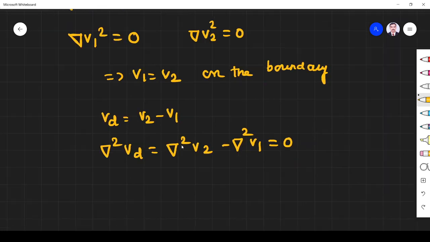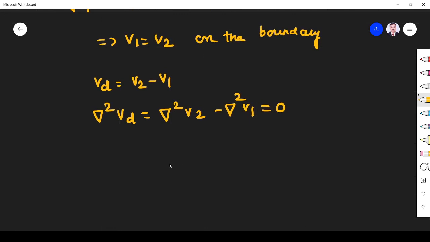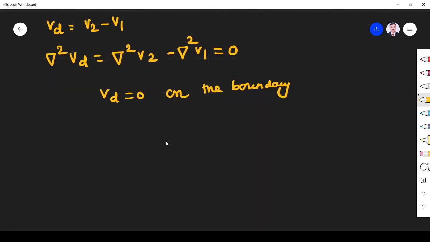So this means VD is equal to 0 on the boundary. Why on the boundary? On the boundary, we know that V1 and V2 are the same. So on the boundary, VD is equal to V2 minus V1, both are the same, so VD is equal to 0. Now we will do some manipulation. We know the divergence theorem, and we are going to use it now.